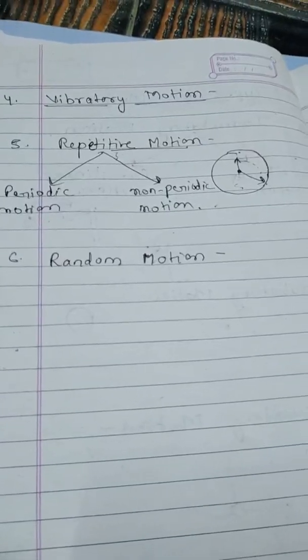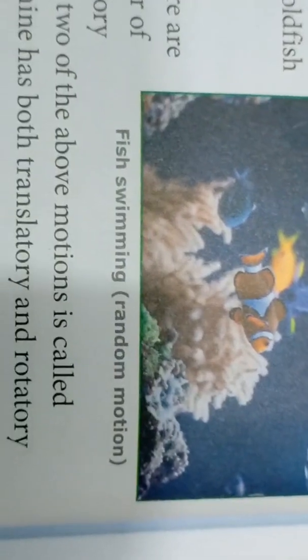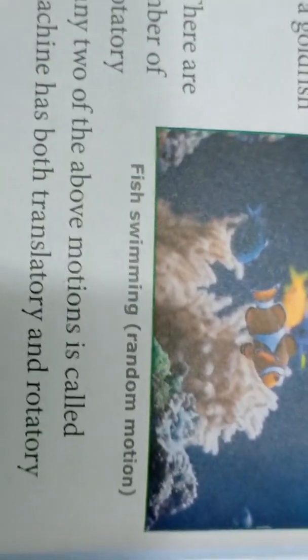Now our next is random motion. Have you ever observed the movement of fishes? You can see that whenever a fish swims or a fly is moving, it does not have a fixed direction. So this type of motion is called random motion, the irregular motion of an object in which the direction is not fixed and it changes from one type of motion to another. It is called random motion.